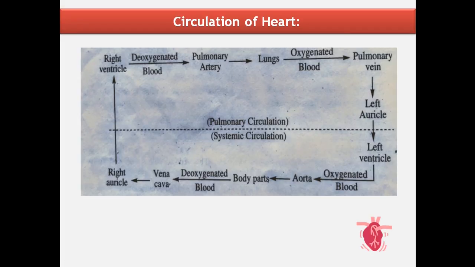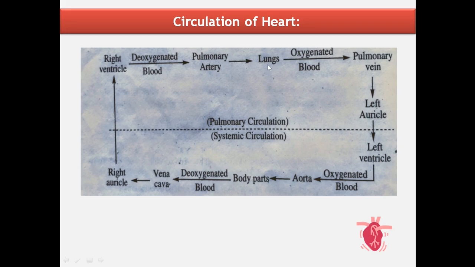Let's revise once. The deoxygenated blood from all the body parts reaches the right atrium through the superior vena cava and inferior vena cava, and from the right atrium it goes to the right ventricle, and from the right ventricle the deoxygenated blood goes to the lungs through the pulmonary artery.